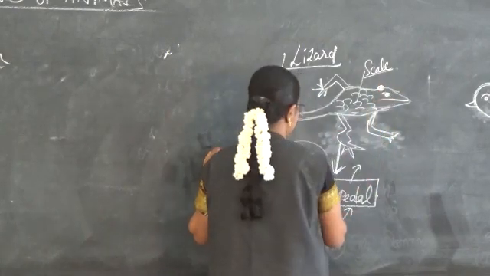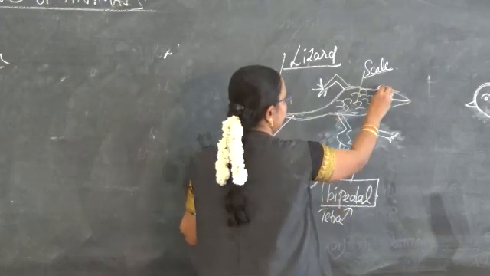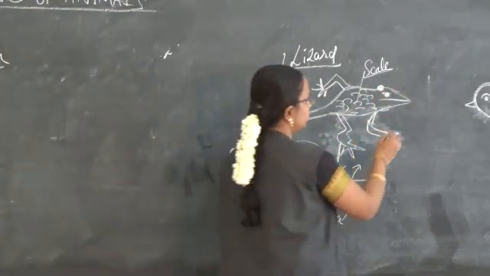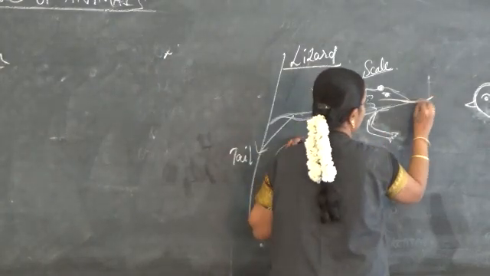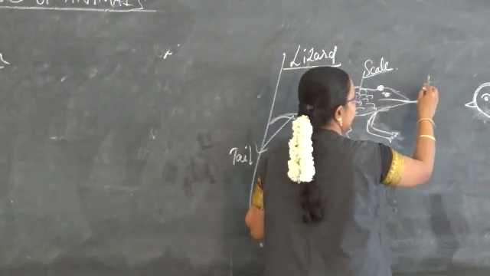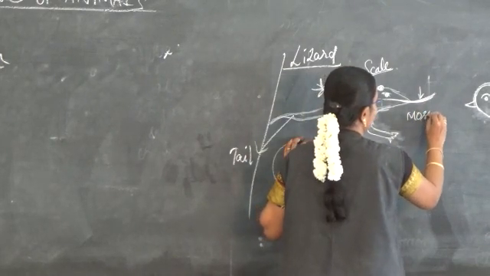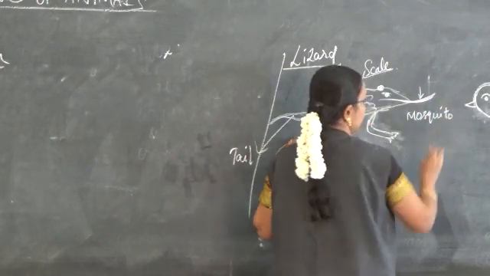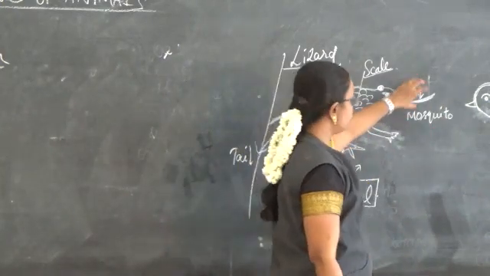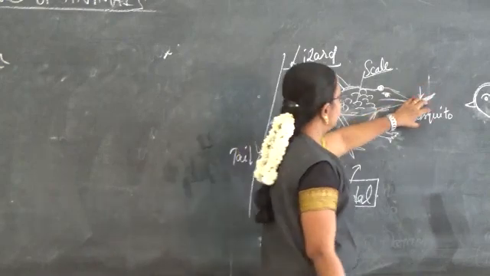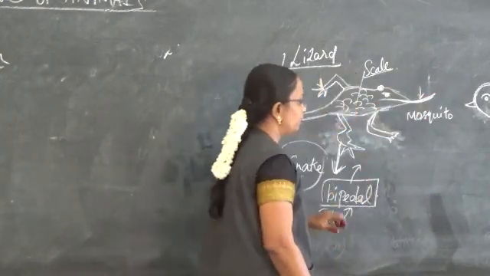With this it is different from the snake. So this is about the lizard. It also has a sticky tongue. It can eat small insects like mosquito, cockroach, etc. So these insects stick onto their tongue, and then it swallows them.